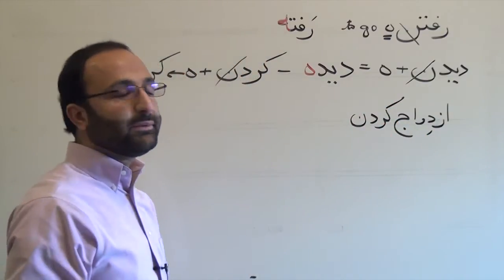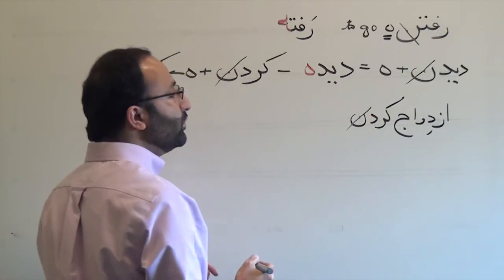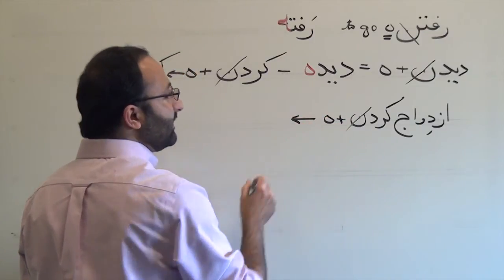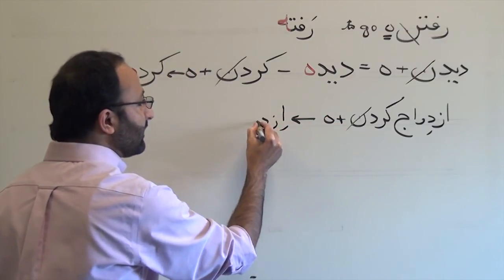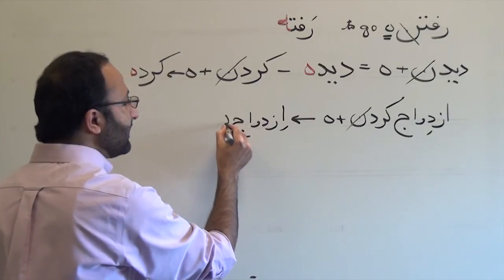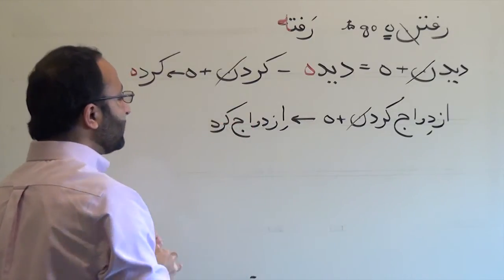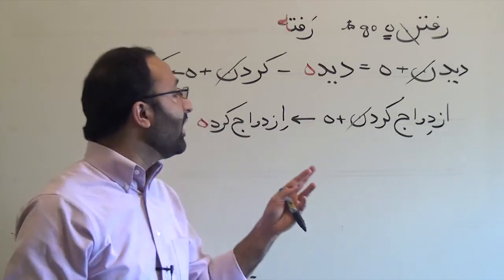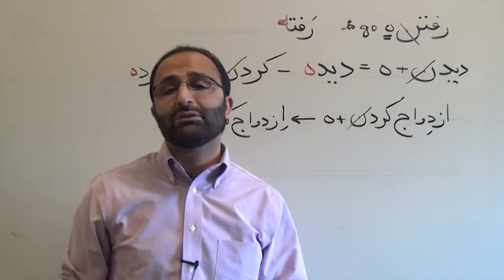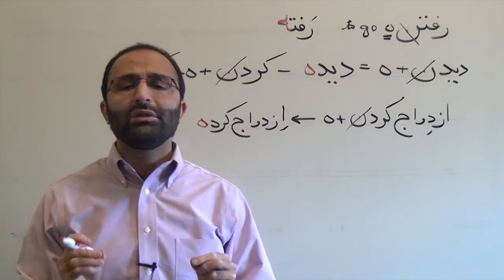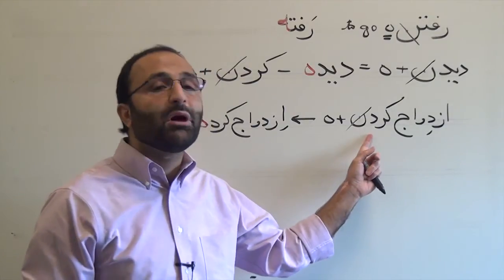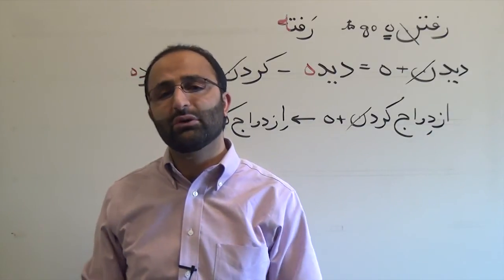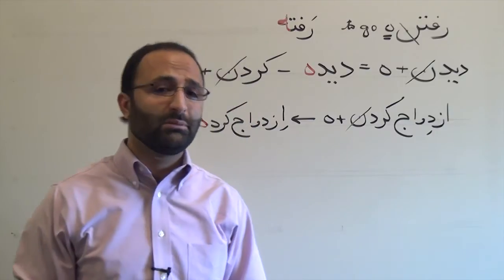The past participle is just dropping noon from the verbal part and adding he, and then you have ازدواج کرده. As we said, in a compound verb, all the changes happen to the verbal element, not to the noun part or adjective part or the prepositional part.